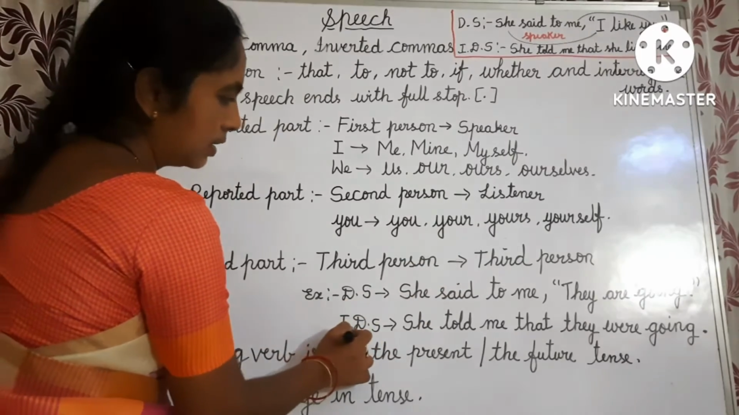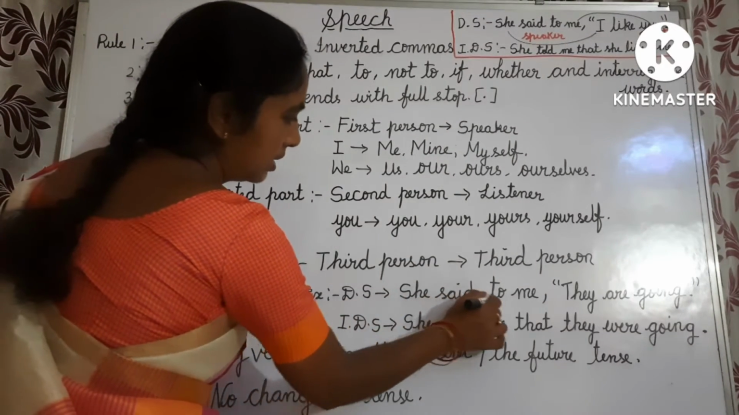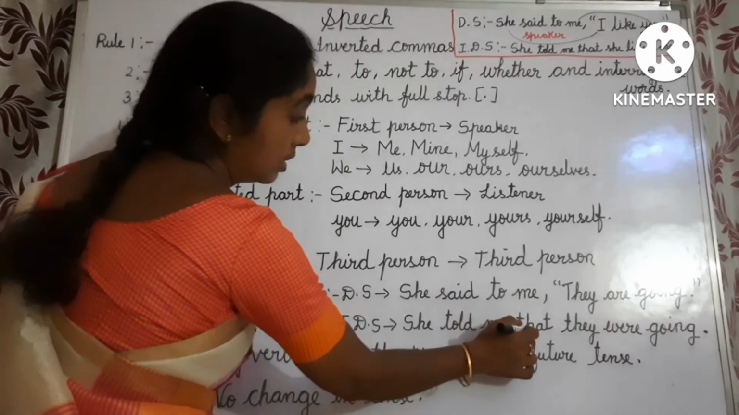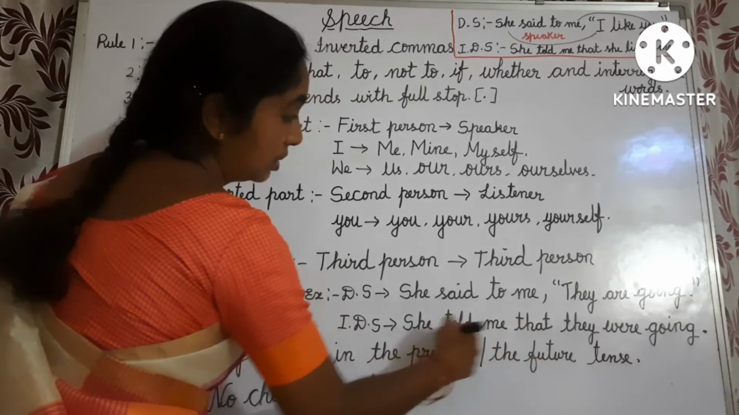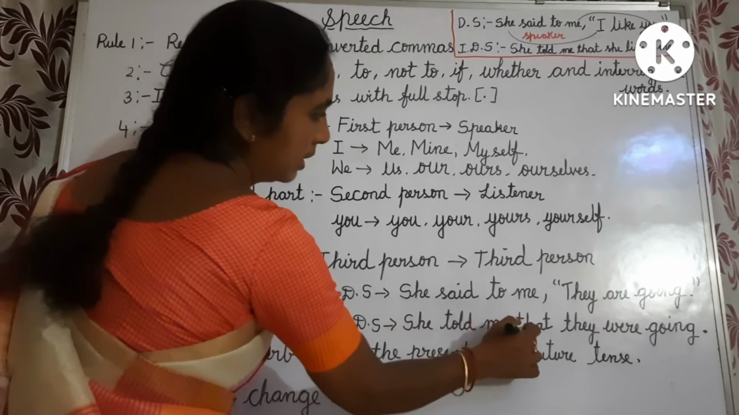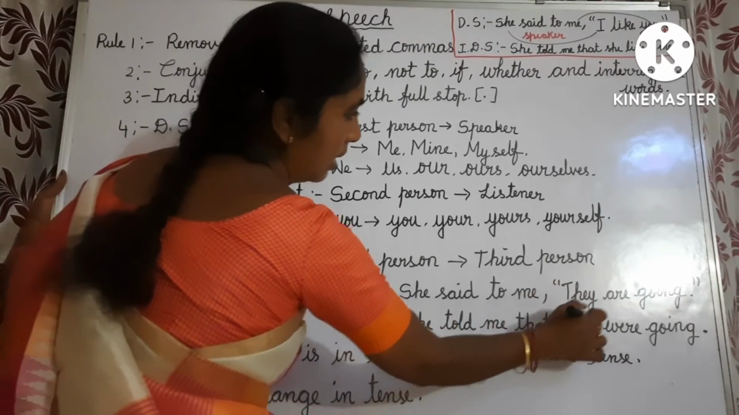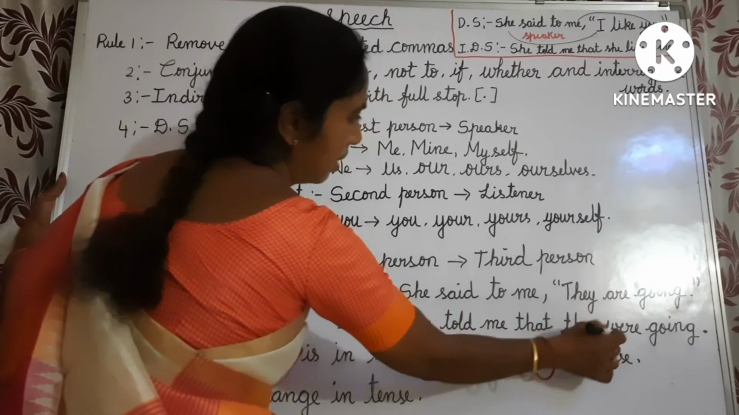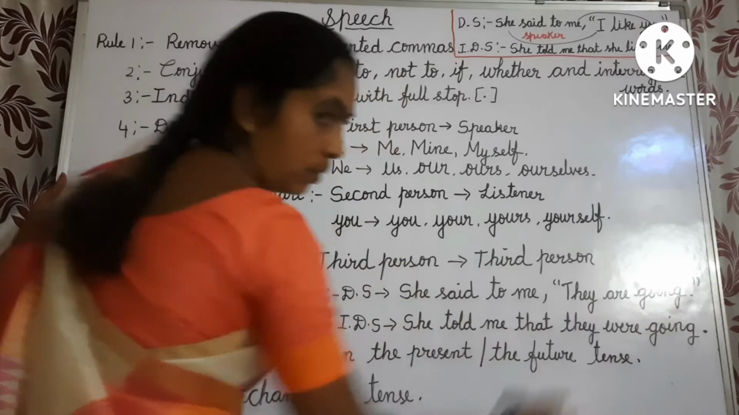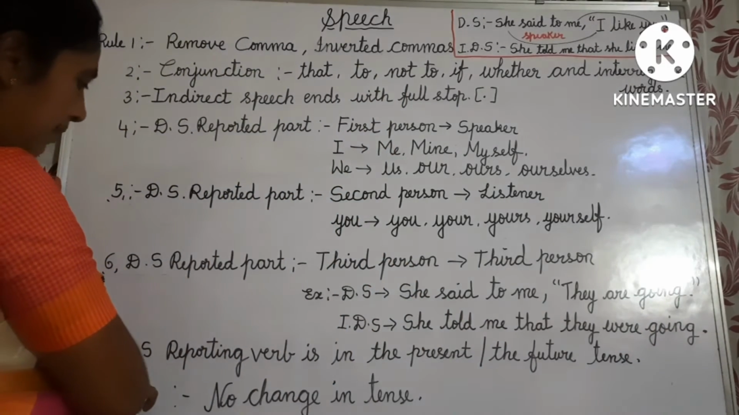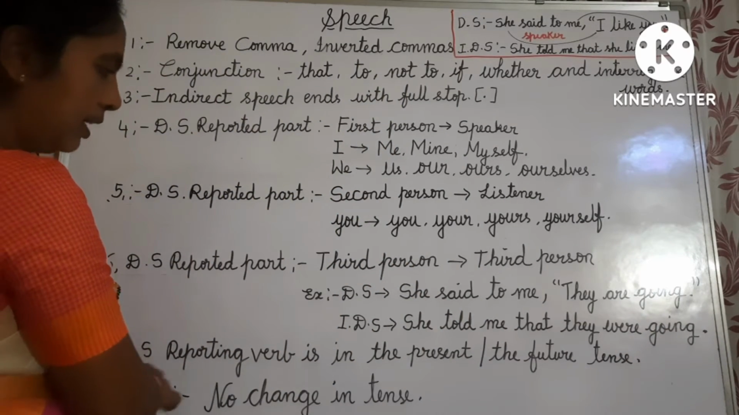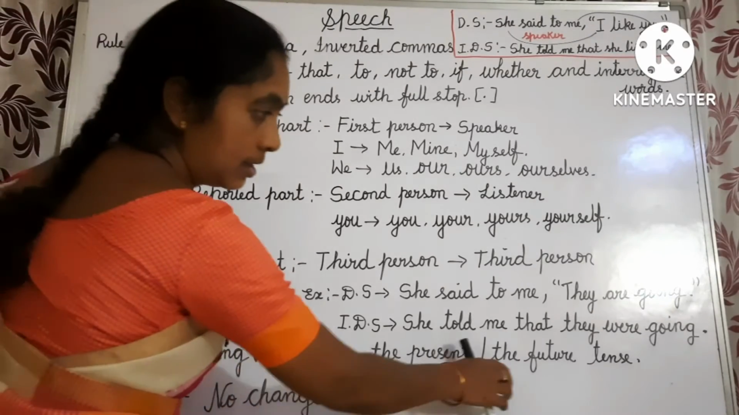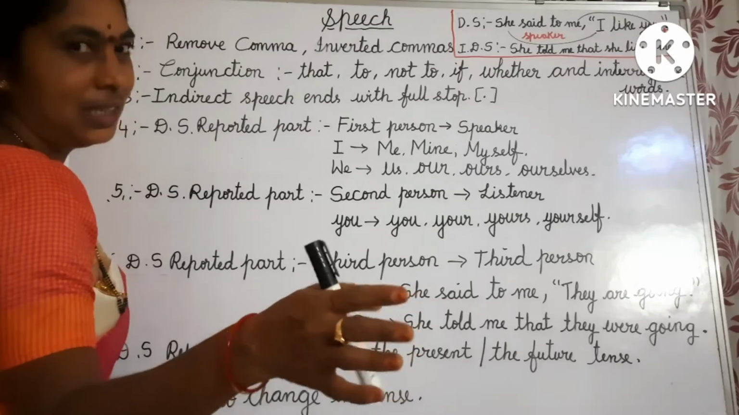See, in indirect speech, we change said to as told. She told me. We use the conjunction that to join the two parts. She told me that they, it is in past tense now, we have to write past tense for are, were. They were going. Now, the seventh rule, reporting part. If the reporting part is in the present tense or future tense, there is no change in tense.